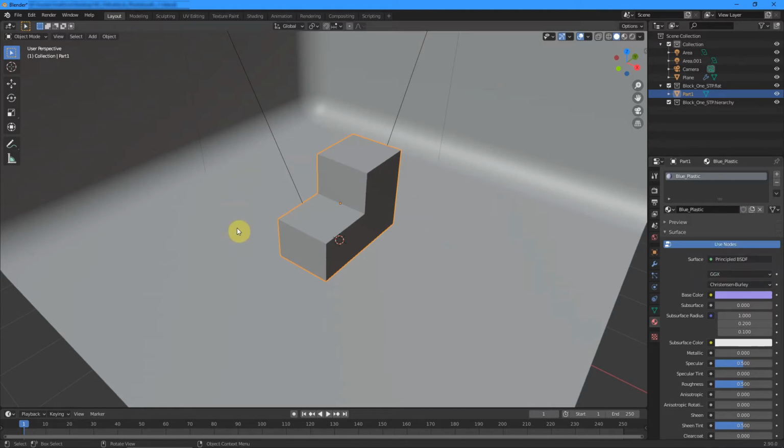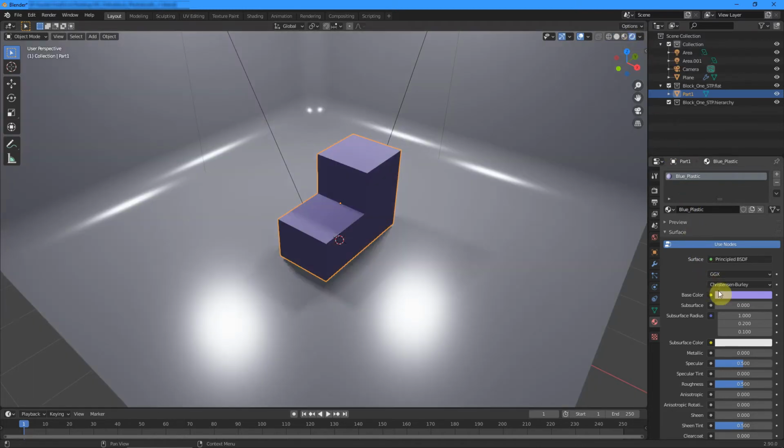You may notice that nothing appears to be happening to your block. That is because right now we're looking at this in the wrong mode. We'll look at this in solid mode. Turn this to the very end, rendered mode. You'll then notice as you change the colour, the block will change colour. Choose a suitable blue colour that you like.